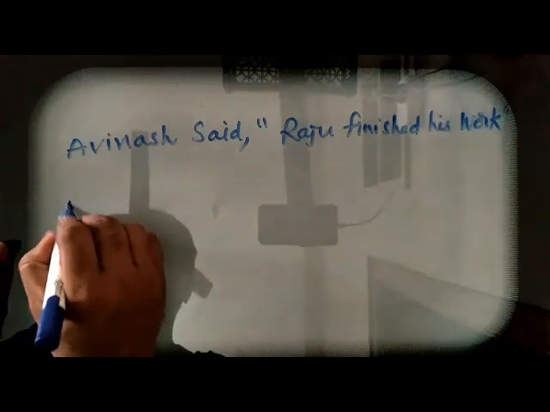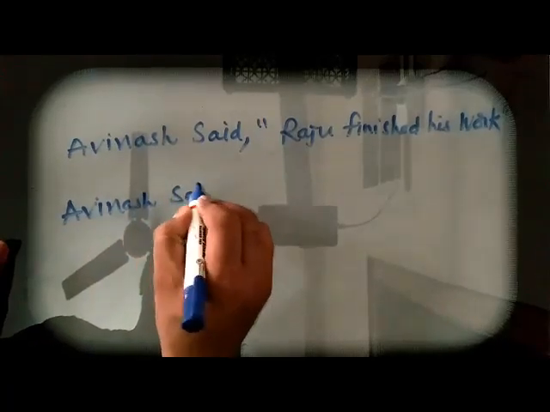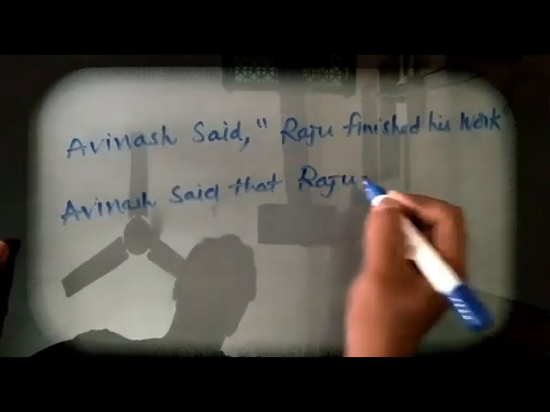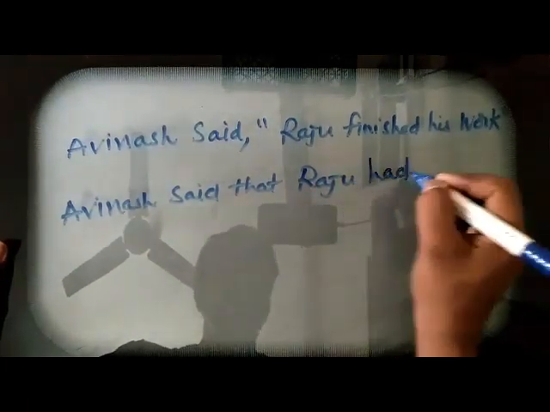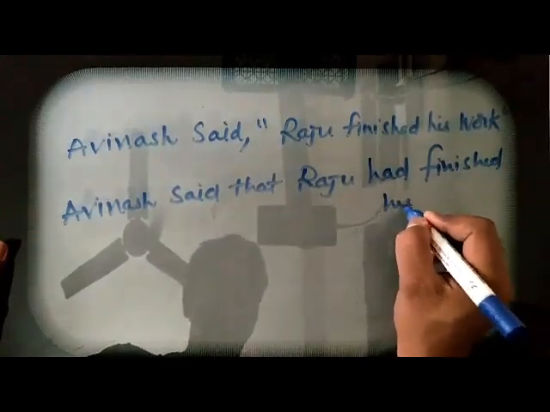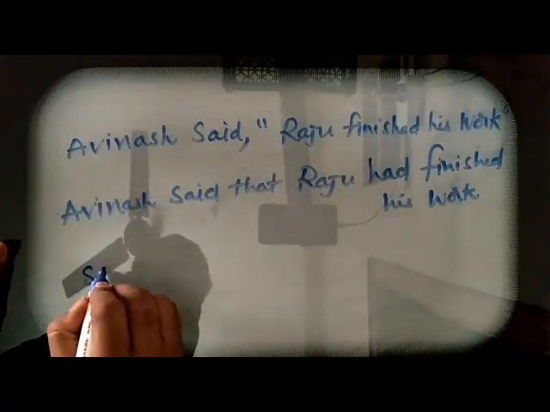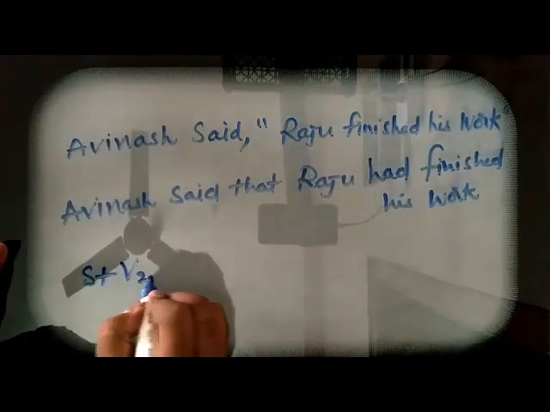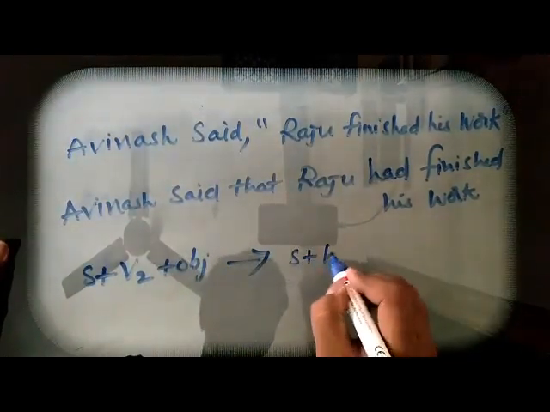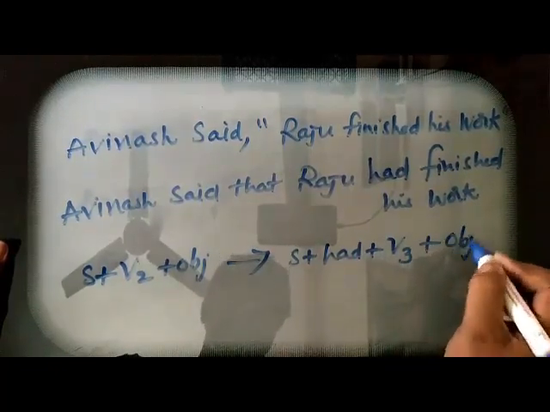So when we change into indirect, Avinash said that Raju had finished his work. So that means past tense subject plus V2 plus object becomes subject plus had plus V3 plus object.